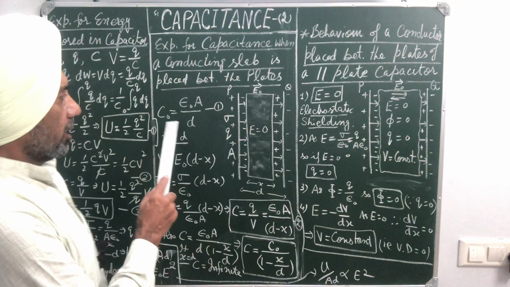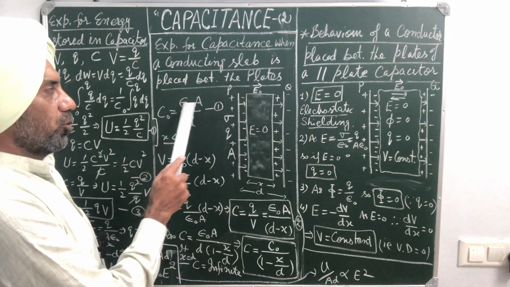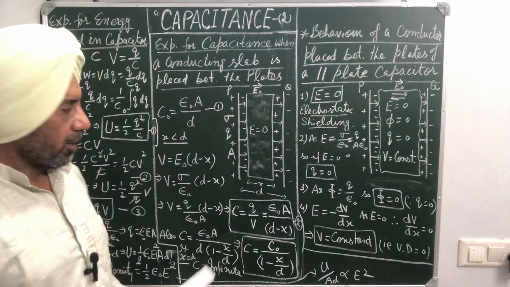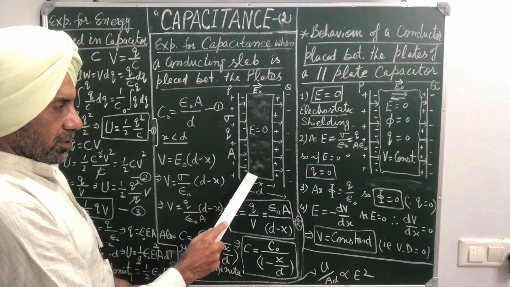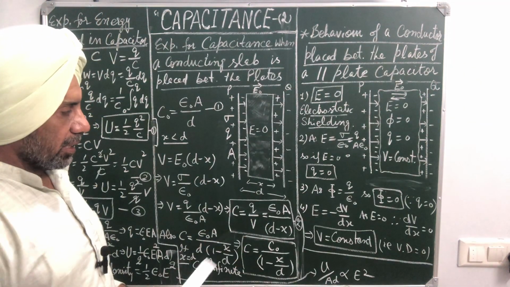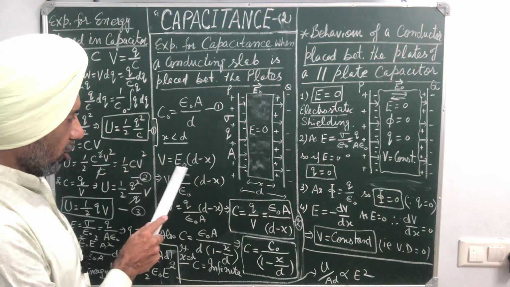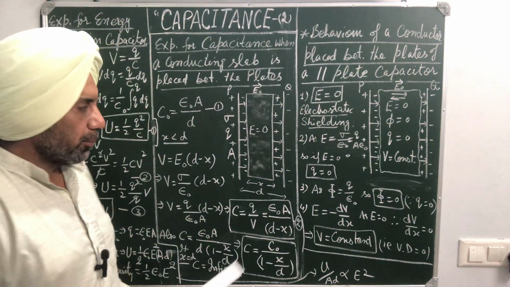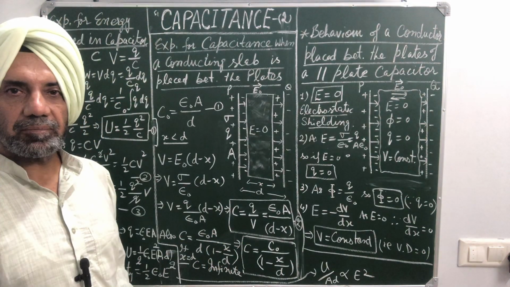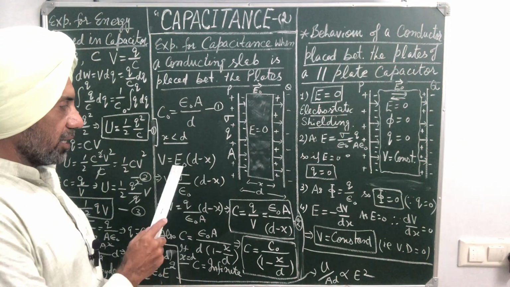So C naught, the capacitance of the air capacitor, we have already proved is epsilon naught A by d, which depends upon the dimensions of the conductor. This is equation number 1. When x is less than d and a conducting slab of thickness x is introduced between the plates, suppose V is the potential difference between the plates. Now V will be equal to E naught into d minus x, because there is no potential difference within the thickness x. So V will be E naught into d minus x, not E naught into d.